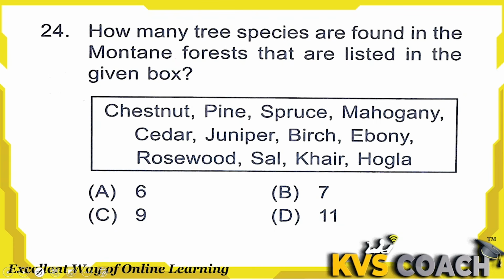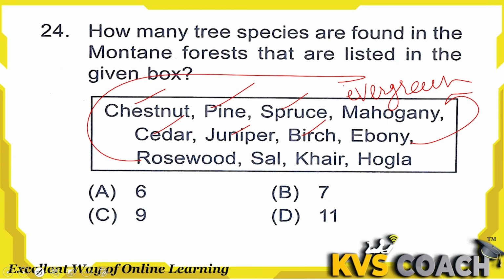Next question is, how many tree species found in the montane forest are listed in the given box? So let's check. First one is chestnut, that is a species of montane forest. Pine is also, spruce is also. Mahogany, actually this belongs to evergreen or rainforest. Cedar is montane forest. Juniper is also, birch is also. Ebony is evergreen forest tree. Rosewood also belongs to evergreen forest.